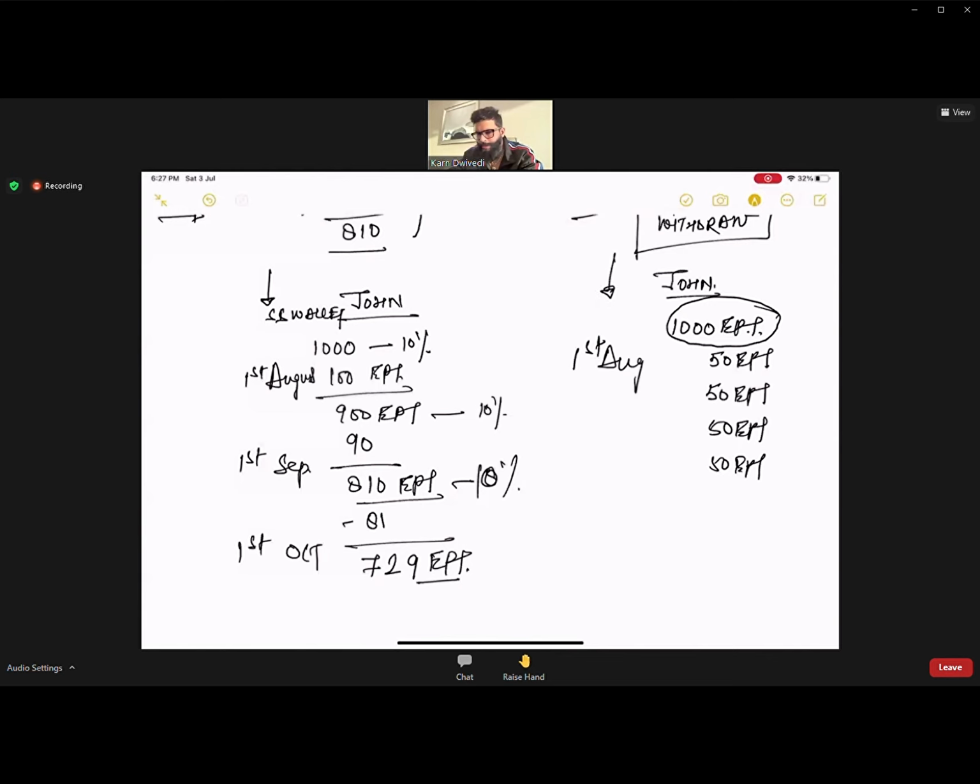It is your decision. But if you can see, after 6 to 7 months, your income will be less than 50 EPT in this example, and your balance will remain less than 500. So definitely your next 10% will be less than 50 EPT.